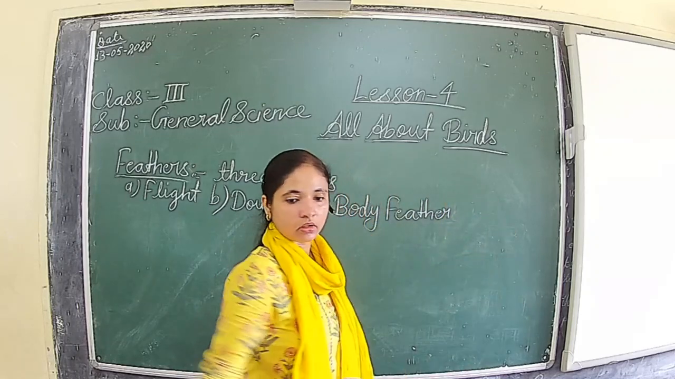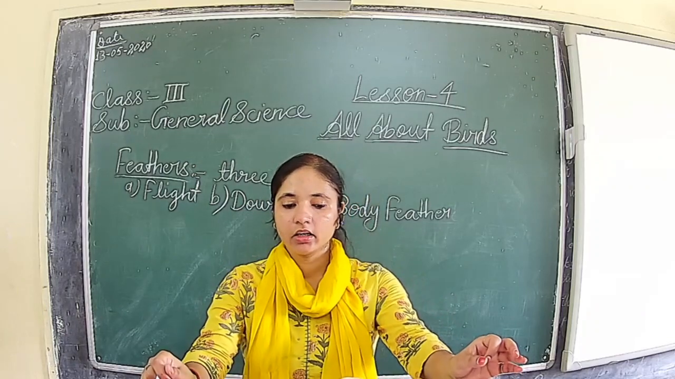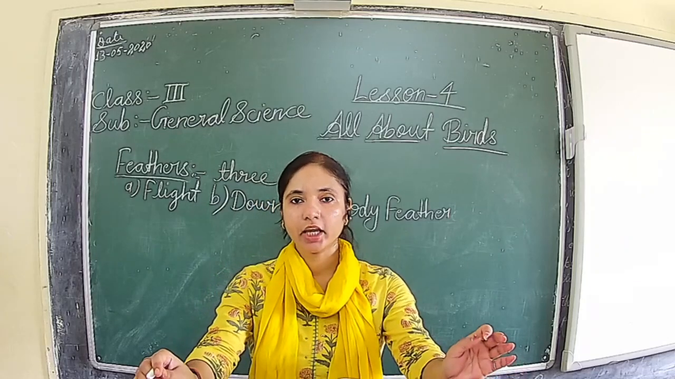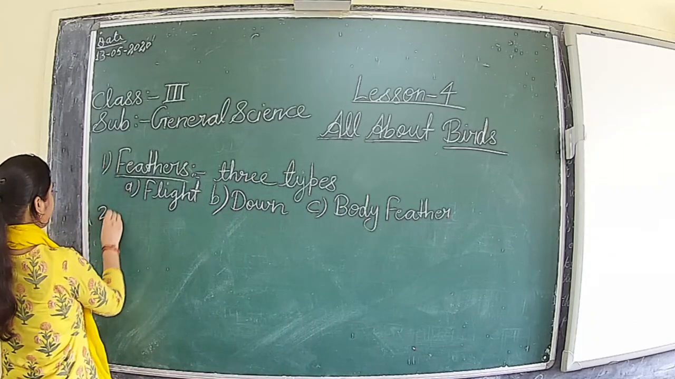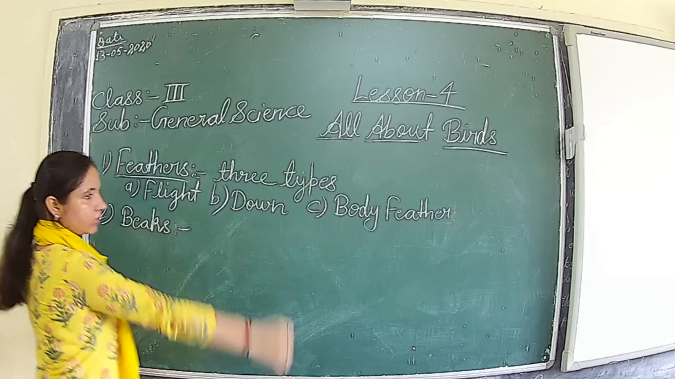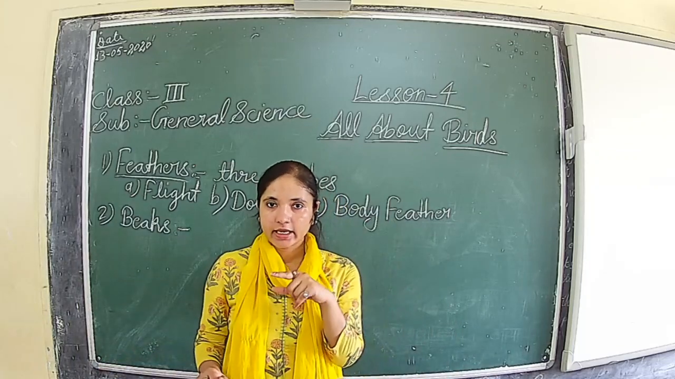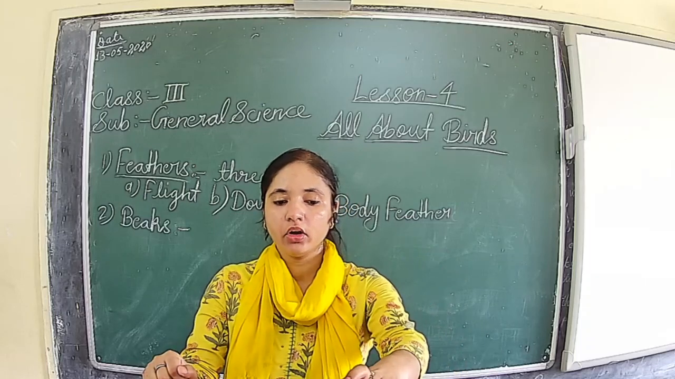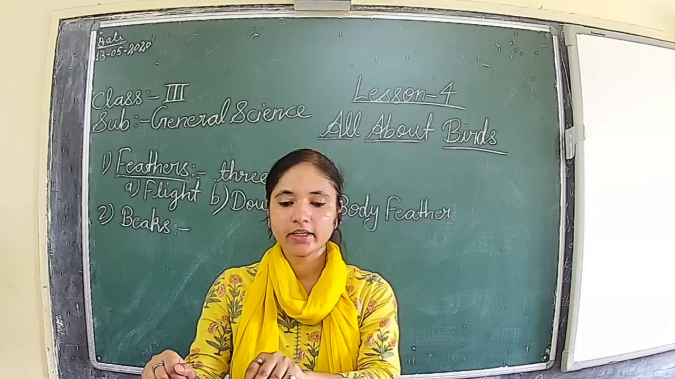Then beak. We have seen beak. Feathers was the first topic, second we have seen the beak. On the basis of the food they eat, birds have different types of beaks, and on the basis of that, the birds are classified into five or six categories.